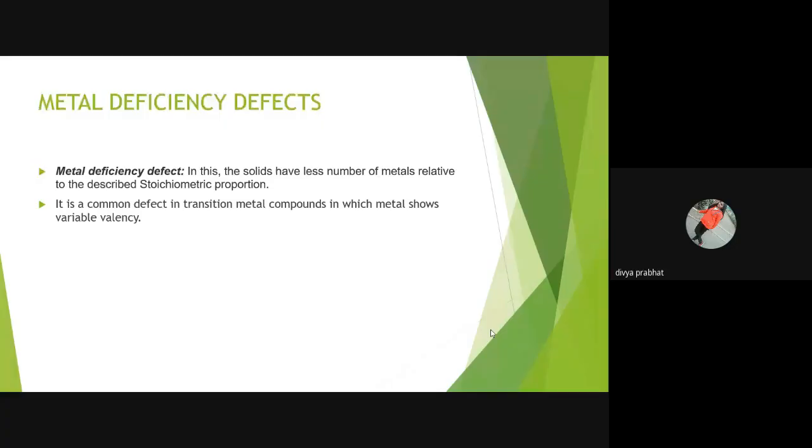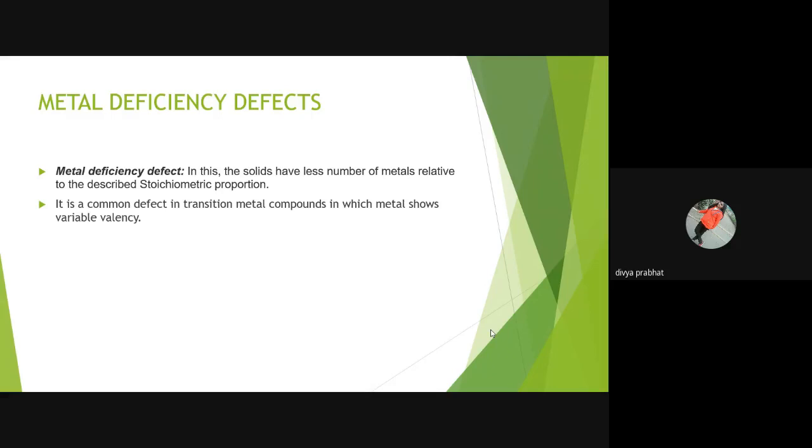It causes vacant points or holes in the lattice, and there is a net loss of metal, causing metal deficiency. For example, Fe0.96O and Fe0.93O.